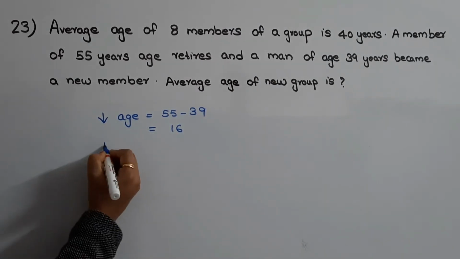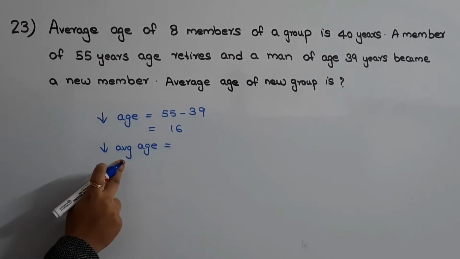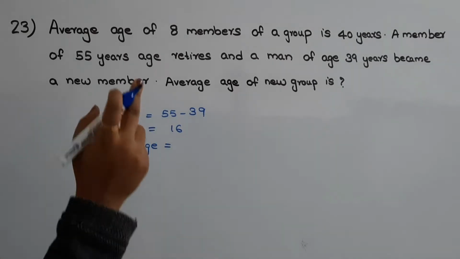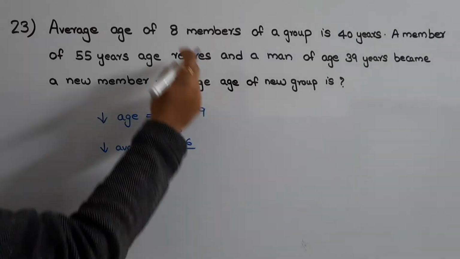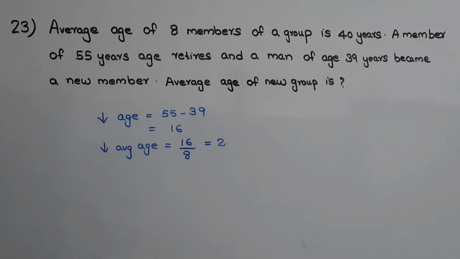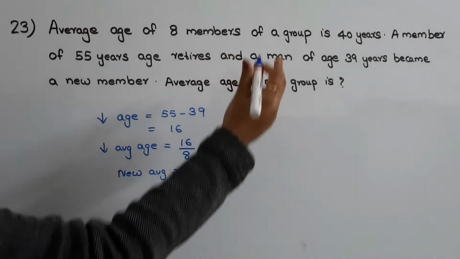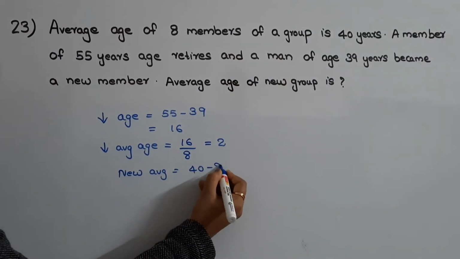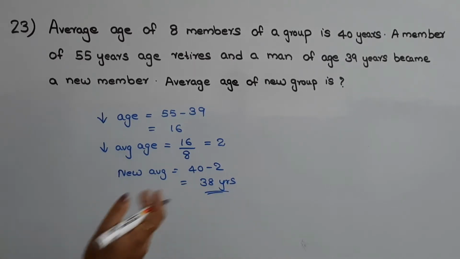Now what will be the decrease in average age? Decrease in average age will be equal to, average is equal to sum of observations by number of observations. So here the sum is 16 and the number of members is 8. So the decrease in the average age is 2. So initially the average was 40 and the decrease in average is 2. So what will be the new average? New average will be equal to 40 minus 2. So that is equal to 38 years. So this is the answer.